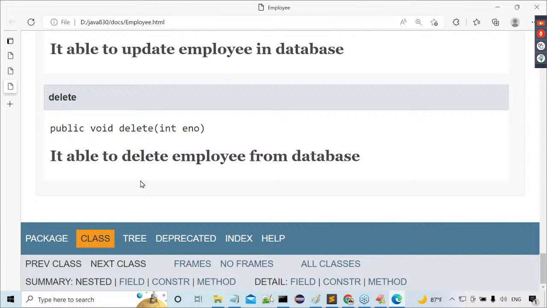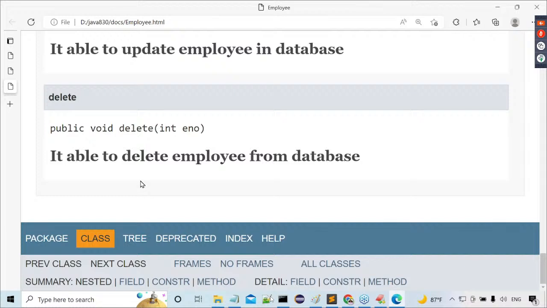What is API documentation? Question number 1. Your answer should be: it is a document. It may be a text file, a notepad, a document file, an HTML file, or a PDF file. Anything. It provides the complete description of the programming elements which we have used in our program.